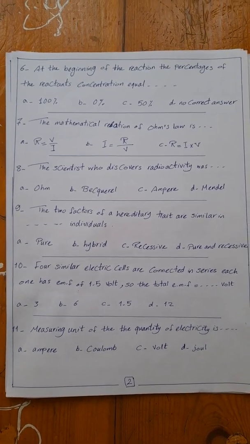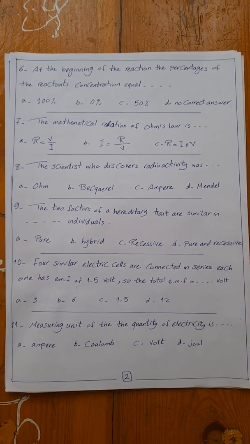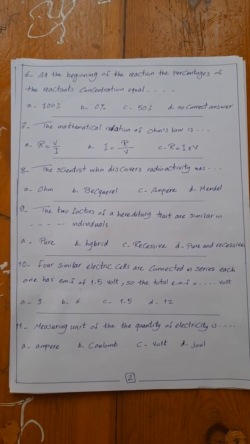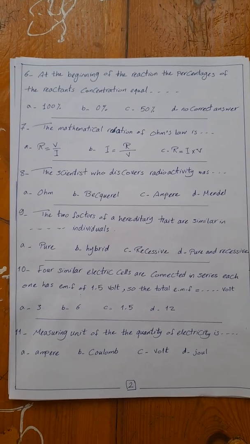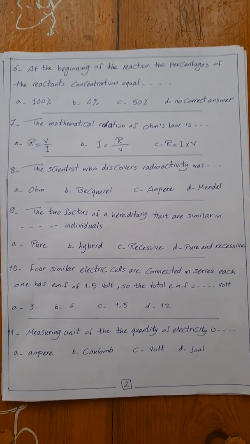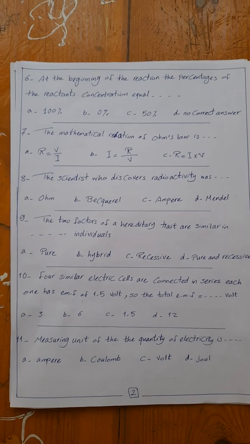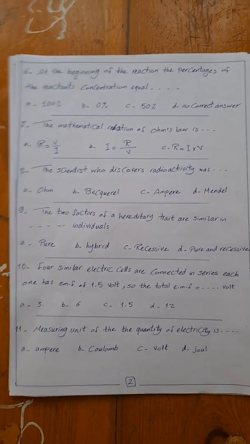Number 11. Measuring unit of the quantity of electricity is ampere, coulomb, volt, joule. The measuring unit of the quantity of electricity is coulomb.